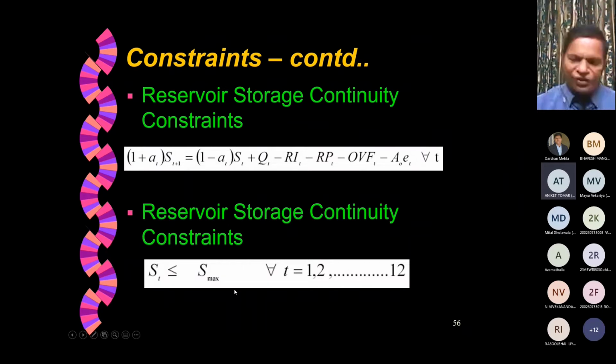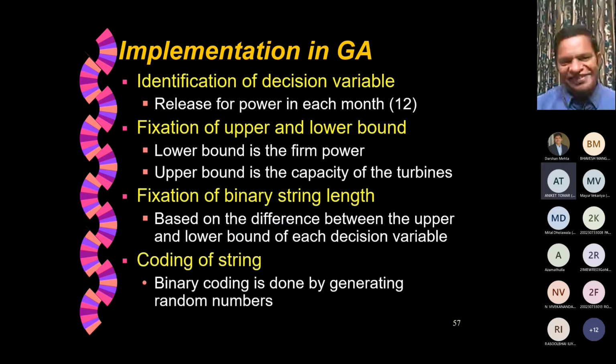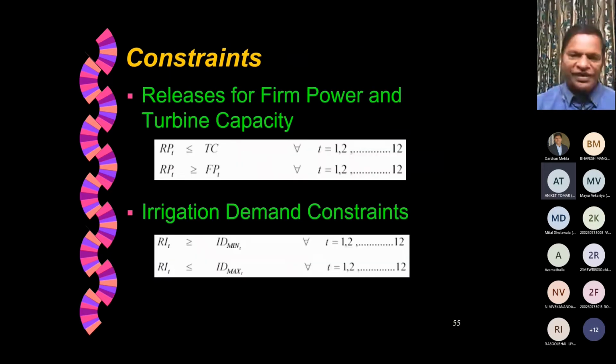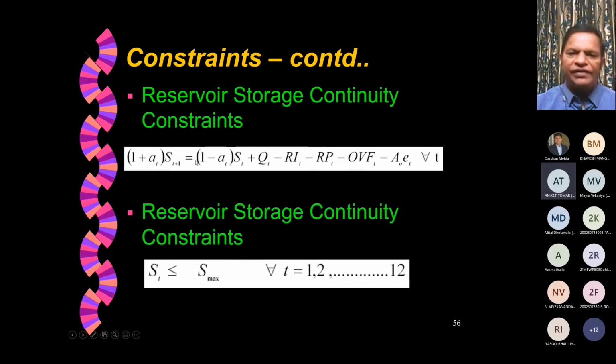Now you see the number of constraints are continuously increasing. So if you look at them, how many are there? 1, 2, 3, 4, 5, 6. 6 sets of constraints, each for 12 periods. So 72 constraints are there, and 12 decision variables are there. That is the problem size. We started with a 2 variable problem and no constraints, and a 2 variable problem with 1 constraint. Now suddenly we are talking about a 12 variable problem with 72 constraints.